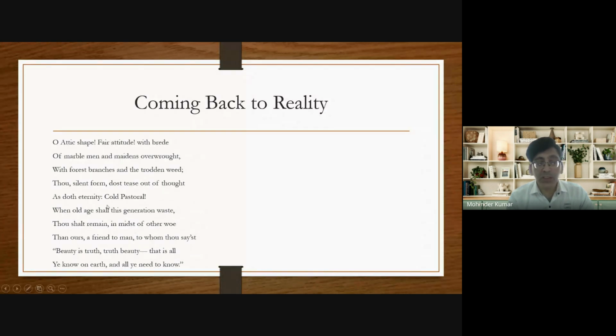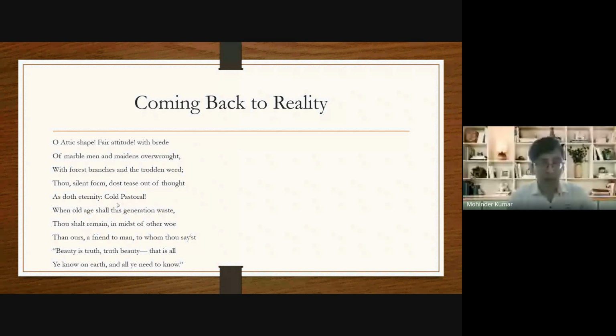Cold pastoral. So he calls the urn cold pastoral. Why does he call the urn cold? Because the urn is made of marble, and you know that marble is cold, and that's why he calls the urn cold. And why does he call the urn pastoral? Pastoral means rural. Actually, on the urn, there are the pictures of rural life, and that's why he calls the urn pastoral. So, cold pastoral.